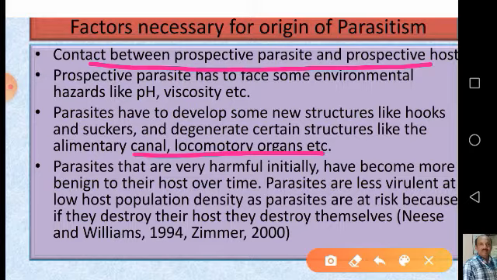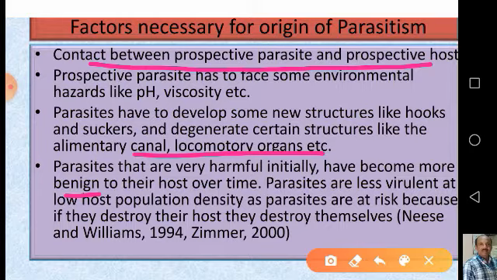Parasites that are very harmful initially have become more benign. That means during the earlier periods, parasites might have caused much harm to the host, so the host died, and along with the host, the parasite also died. So over time, the parasites have become more clever, and they have become more benign to their host. That is, not causing much harm.